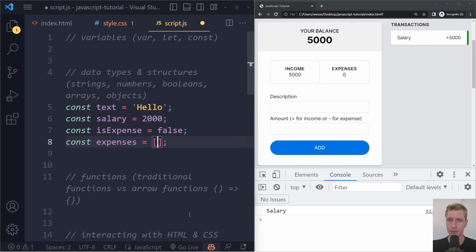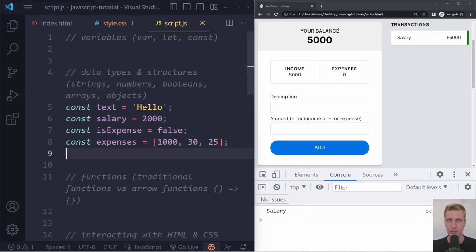We could have an expense of, let's say, 1,000. Another expense of 30, and another of 25. Now we have a list of expenses, and these are called elements of that list. So 1,000 is an element, 30 is an element, 25 is an element. That's basically it, right? It's a list.